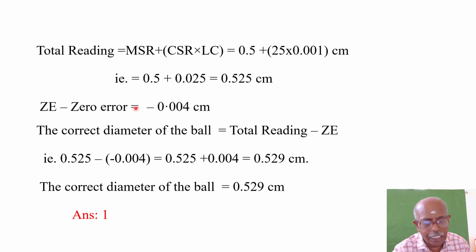What is the zero error? That has been given as minus 0.004 centimeter. So the correct diameter of the ball, as in the previous slide, is total reading minus zero error. The total reading is 0.525 minus the zero error, which is minus 0.004. So minus of minus is plus. It means 0.525 plus 0.004, which is equal to 0.529 centimeter. So the correct diameter of the ball is 0.529 centimeter. Option 1 is the right answer.